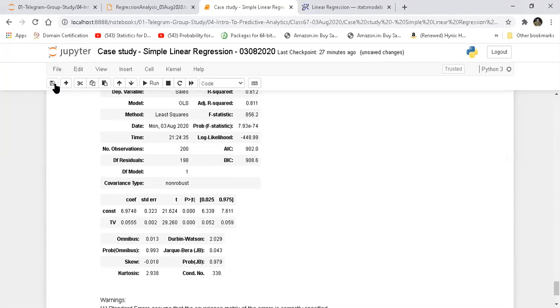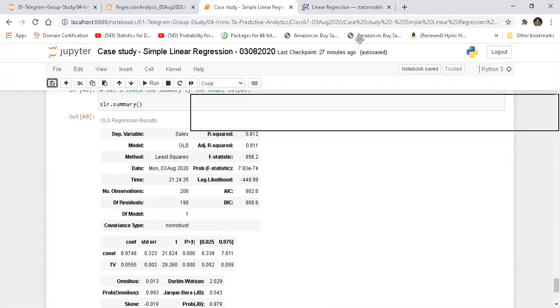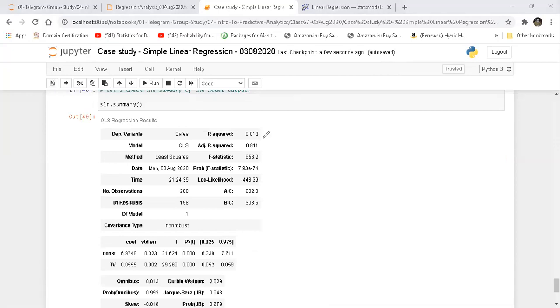So I'll save this. I'll take a pen. I'm going to quickly explain the things that I look for. First of all, I look for R squared or adjusted R square. What is adjusted R square? It is the R square divided by the number of samples.